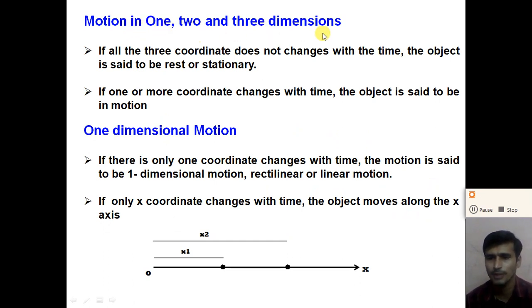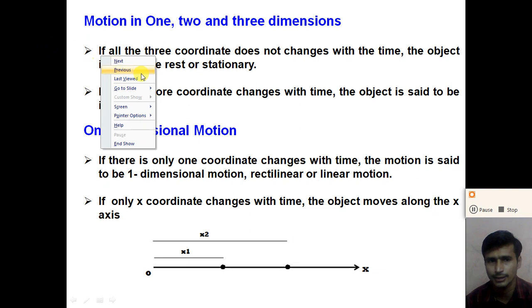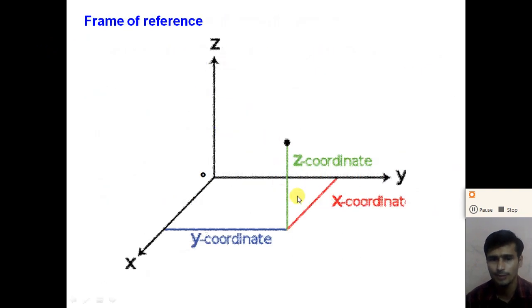What do you mean by one dimensional motion, and what are examples of one dimensional motion? What do you mean by two dimensional motion and three dimensional motion? So let us discuss the previous frame of reference, right?